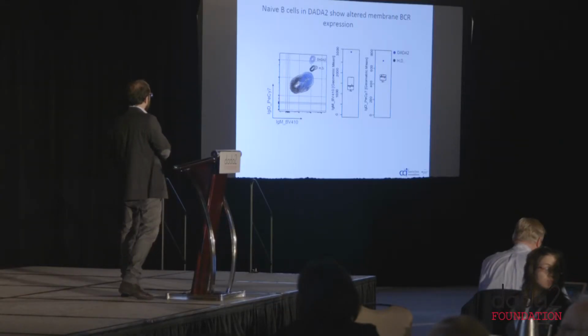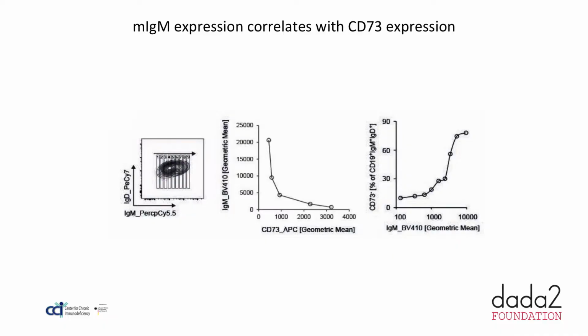Then we wanted to know what these IgM high, IgD high naive B cells actually are. So we analyzed the expression of several molecules expressed by B cells and important for B cell function, and we found a very nice correlation between IgM expression and CD73 expression. The more the cells are IgM high, the less they express CD73.